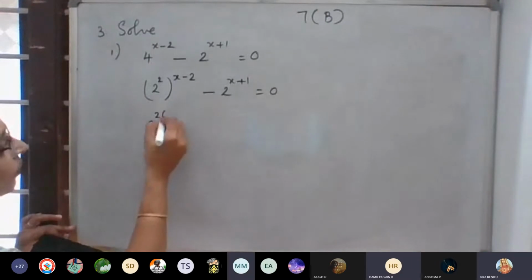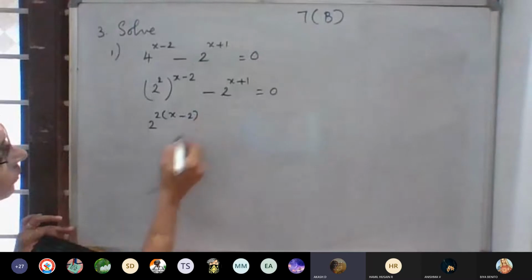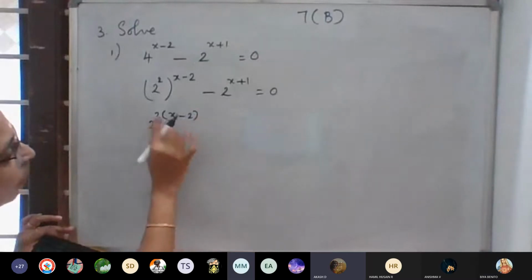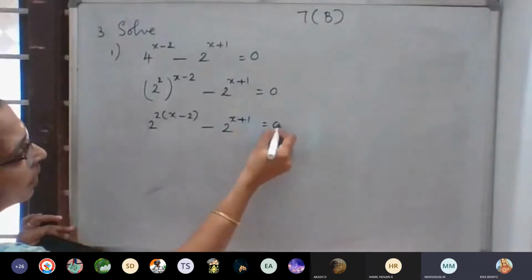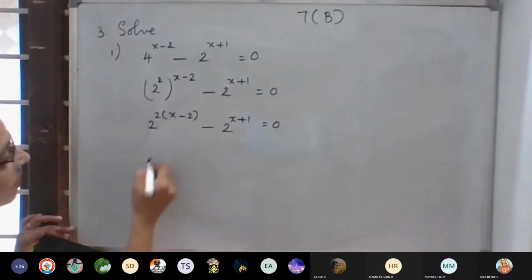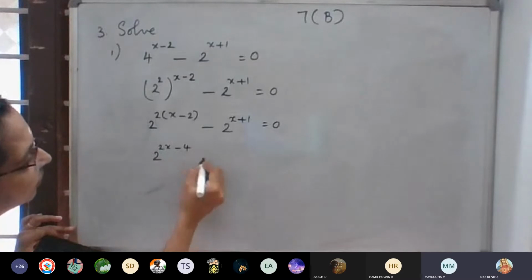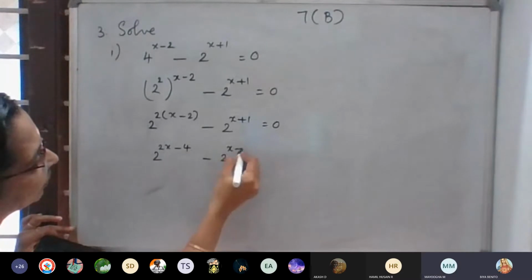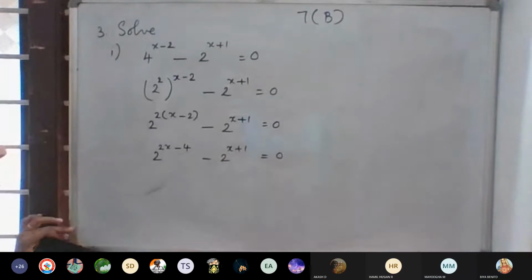2 raised to 2x minus 4 minus 2 raised to x plus 1 is equal to 0. Change the bracket: 2 raised to 2x minus 4 minus 2 raised to x plus 1. a raised to m minus a raised to n.